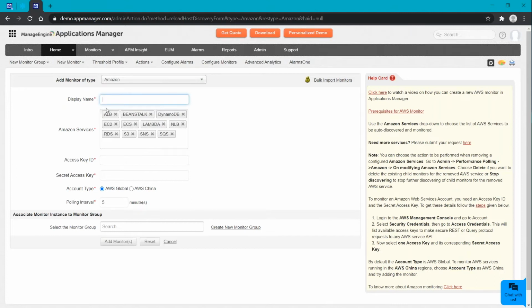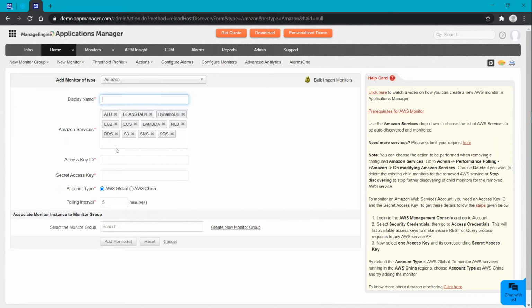You can give all the basic details like display name, access key ID, secret access key, and polling interval after choosing the account type. The key feature is that we provide you multiple options of services, where if you want to choose them, you can, and you can monitor the wide range of services in a single pane. So once you have chosen all the details, you can add the monitor.